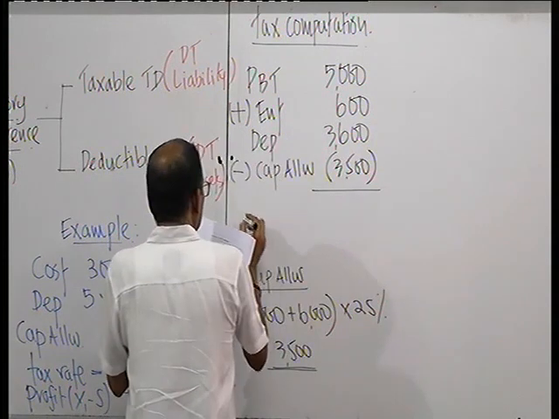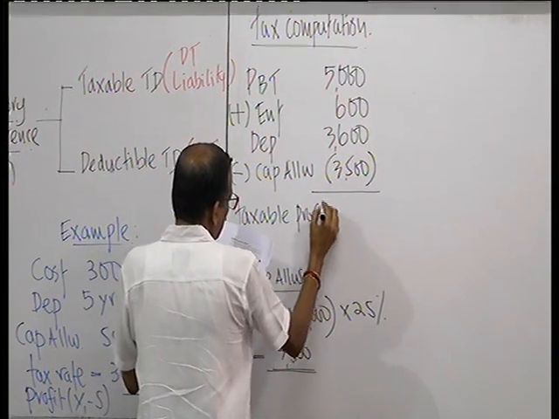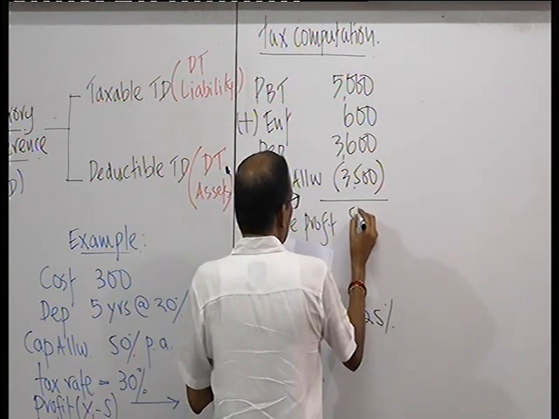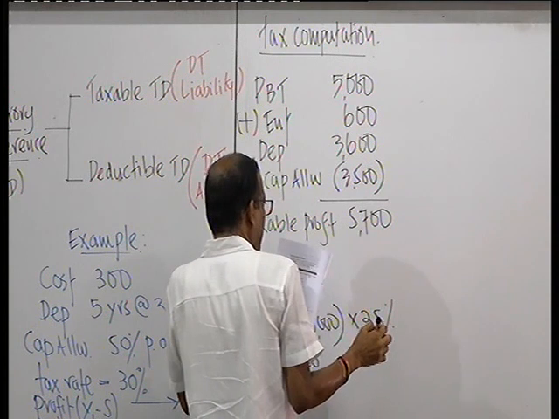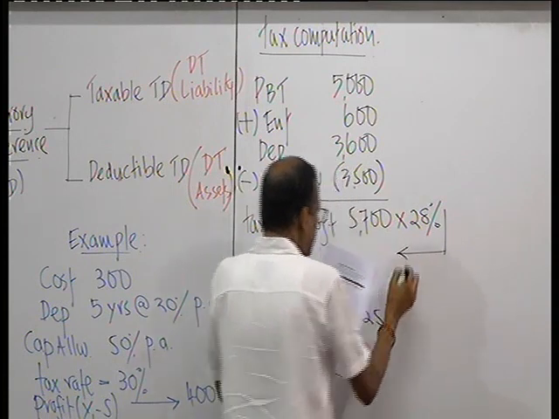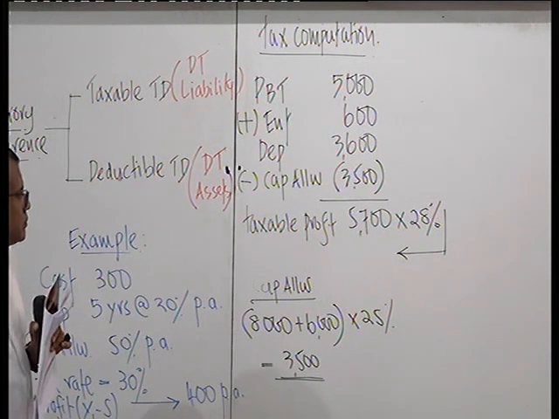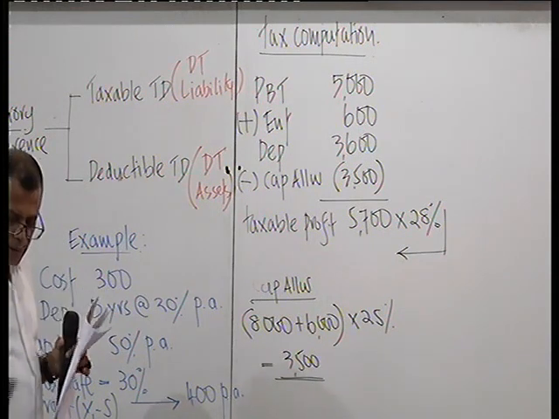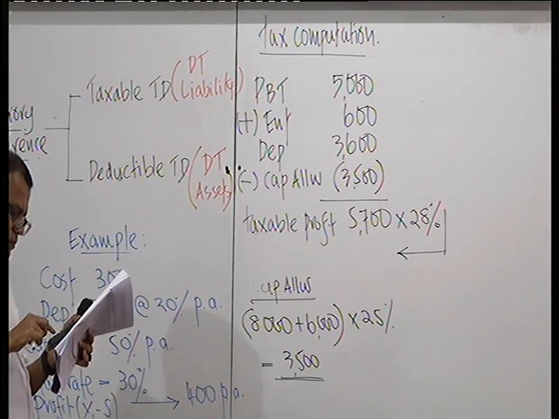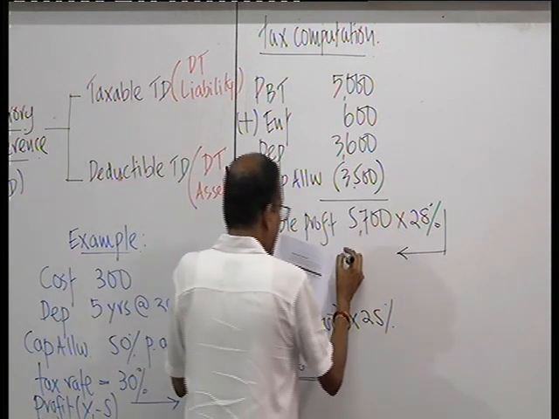How much taxable profit? $5.7 million. At 28%, income tax liability is coming to $1,596.